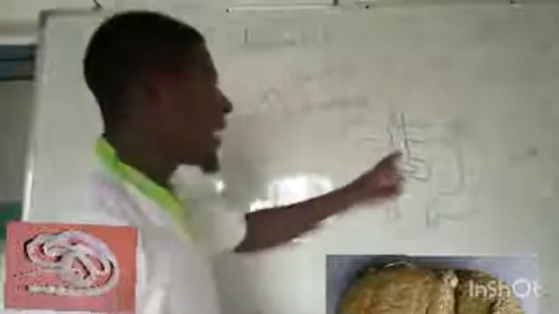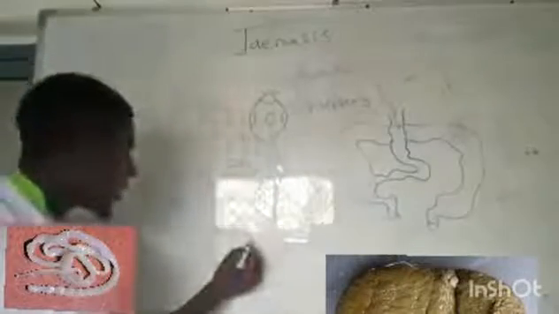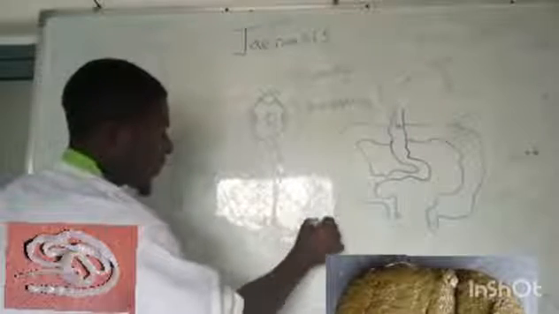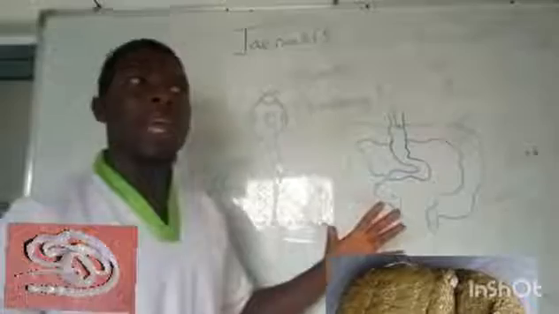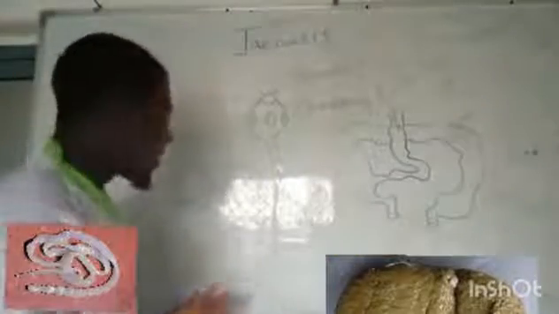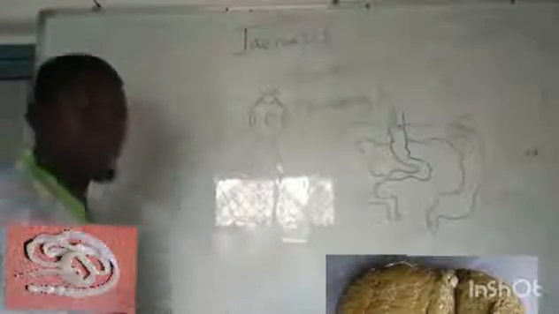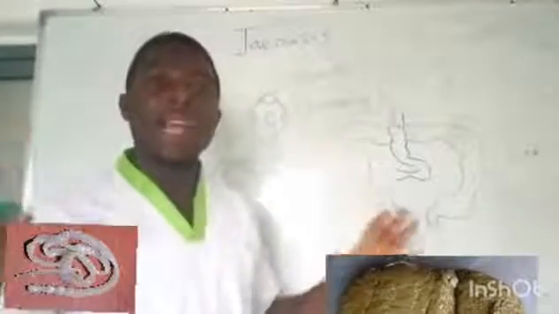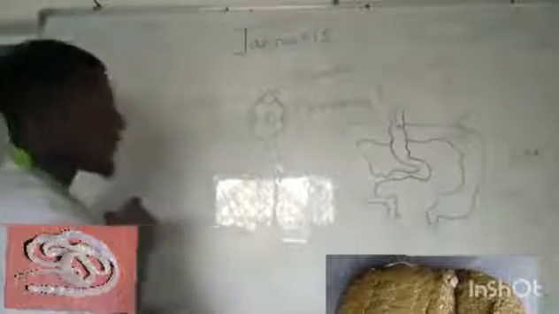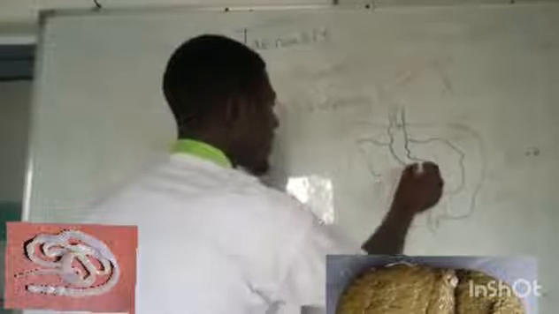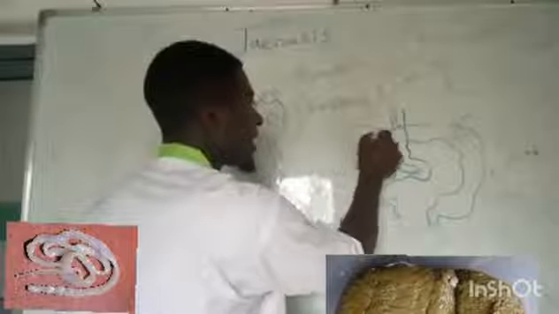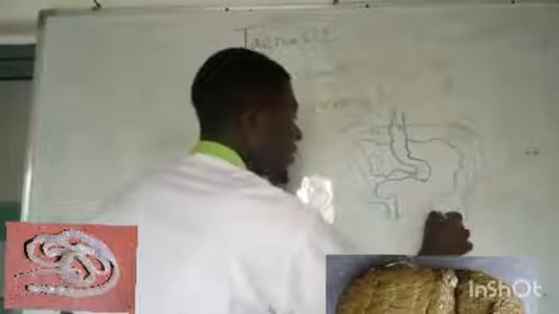Then what happens now? In the small intestine, all these small parts are segments. And this tapeworm is a hermaphrodite, meaning that it has both male and female reproductive organs. When a segment is matured, it contains fertilized eggs, and that matured segment will cut off, pass through the large intestines, and come out through feces.